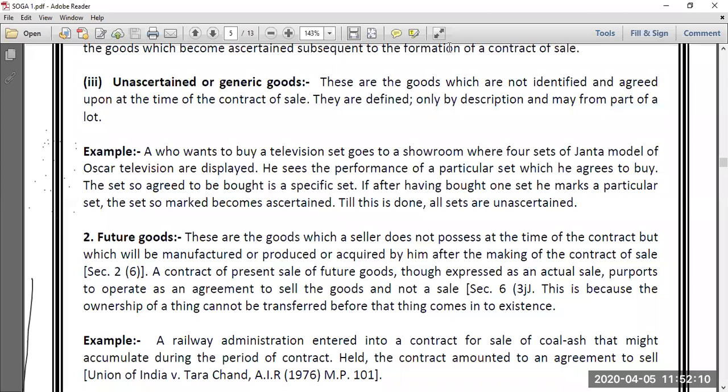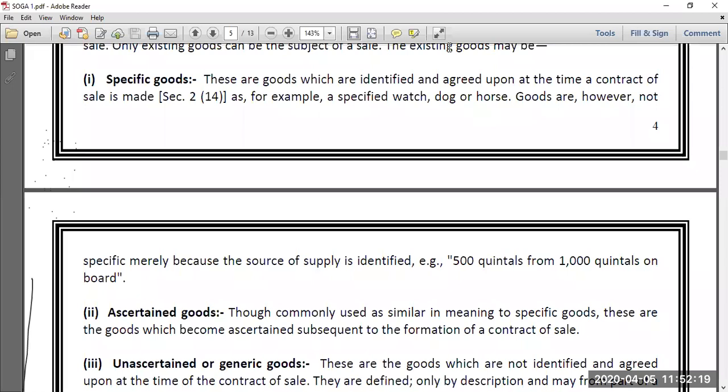Existing goods have three subtypes. Number one is specific, number two is ascertained, and number three is unascertained. So what do specific goods mean? The goods which are agreed upon by both the parties at the time when the contract of sale takes place. When both the parties to the contract agree upon the goods at the time when the contract of sale takes place, then it is specific goods.